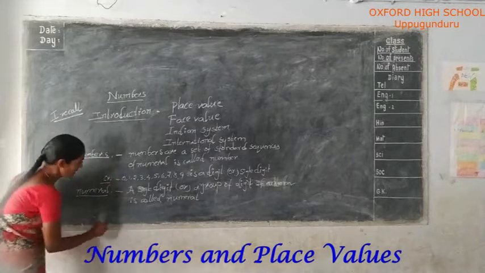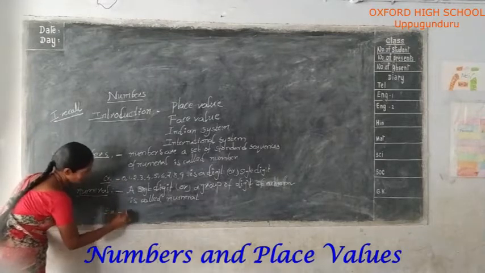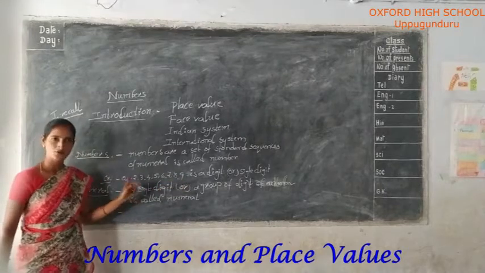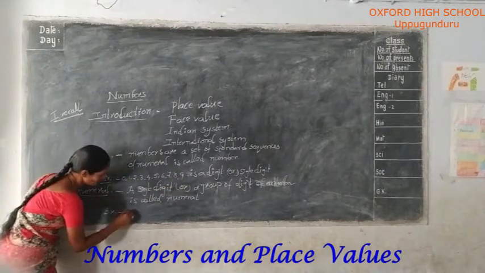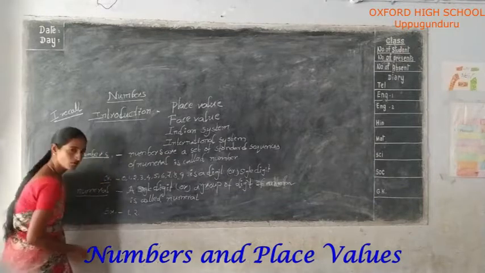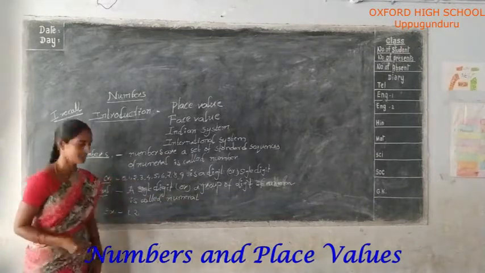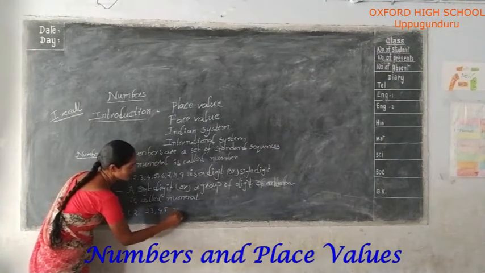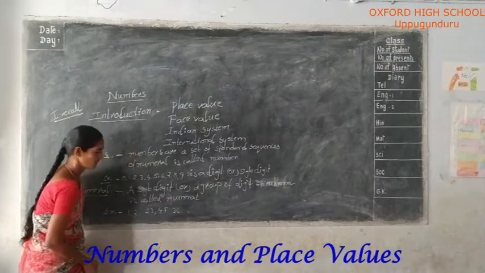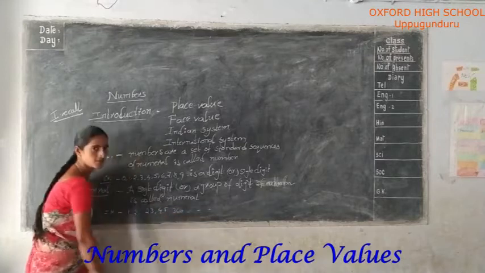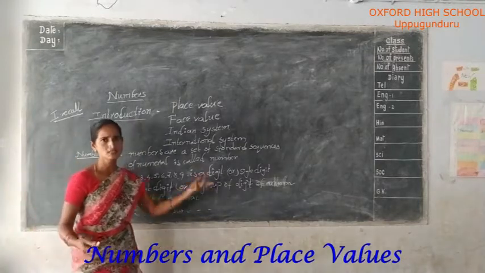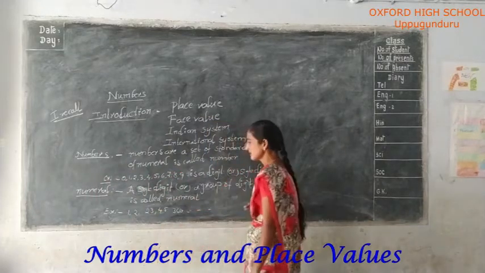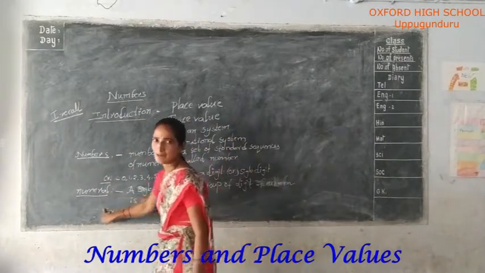For example, these are single digit numbers. Yes or no? Yes. Single digits 1, 2. What are groups of digits? 23, 45, 360 and so on. Two digits, 3 digits, 4 digits, 5 digits, 6 digits or any. Single digits or a group of digits is called a numeral.